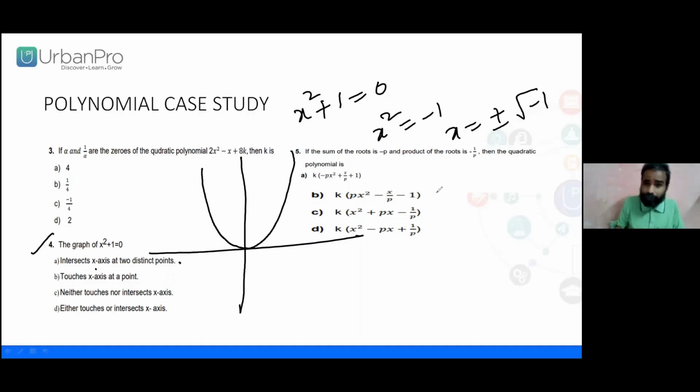This is b square minus 4ac equal to 0, because the two roots are equal.